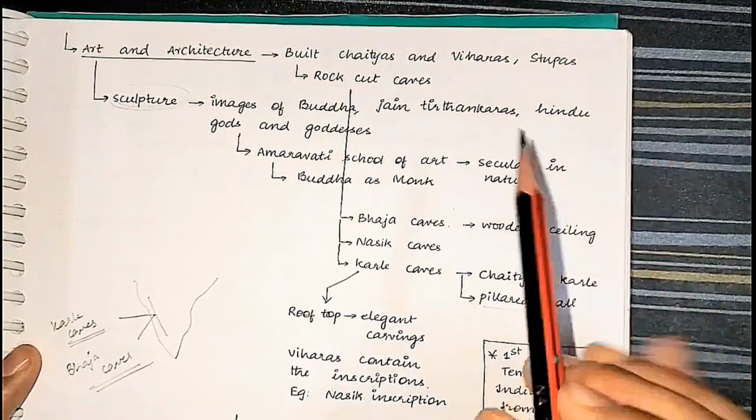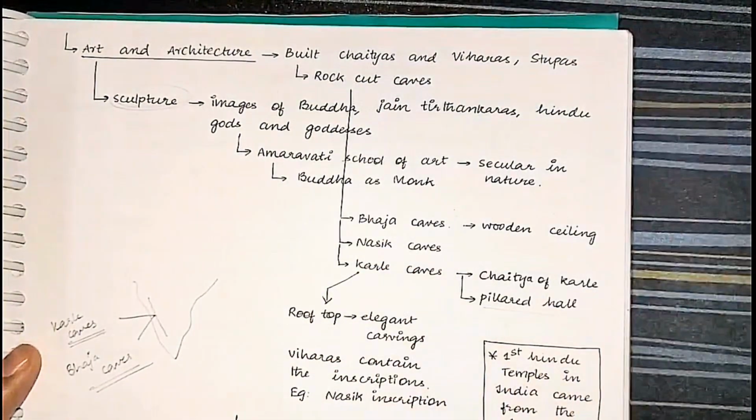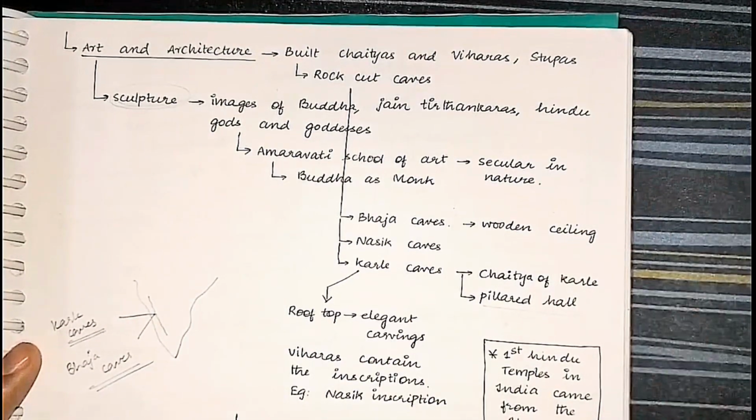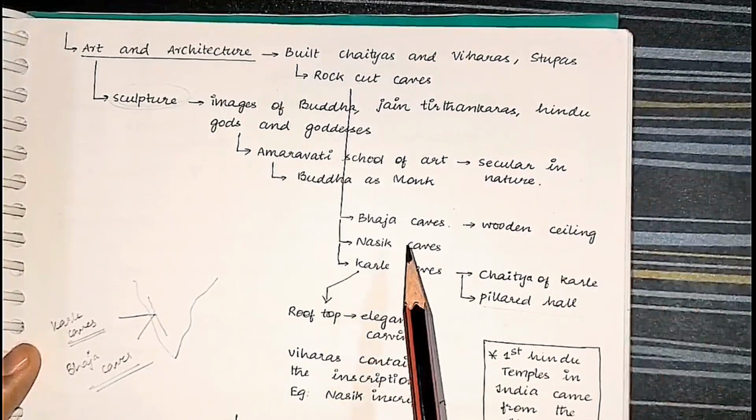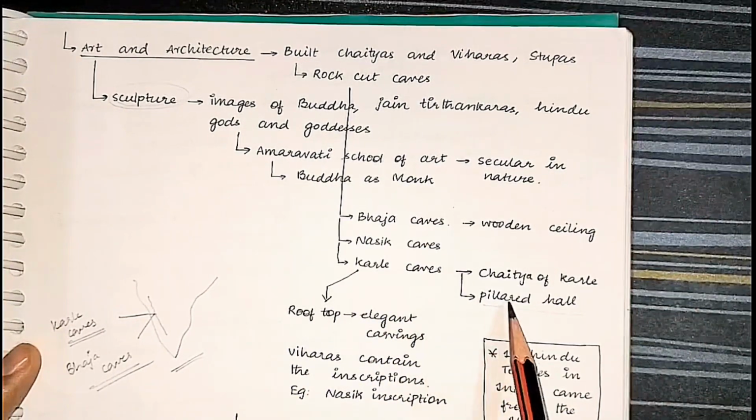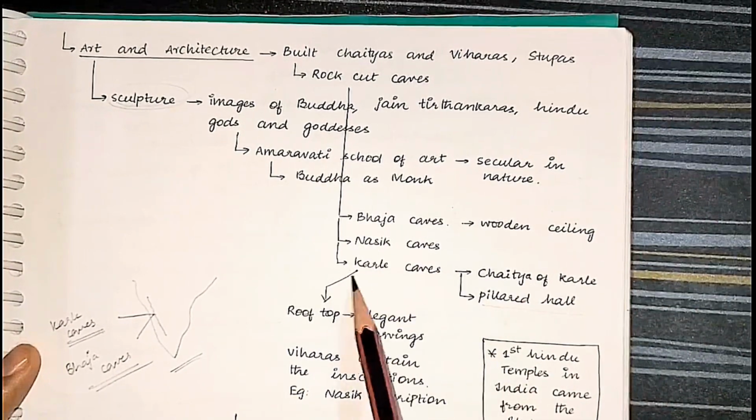Say that Buddhism was prevalent. So there were many Chaityas, many Viharas. There were sculptures as well. Amaravati school of sculpture developed. And write the example of the Bhaja caves, Nasik caves, Karle caves. Draw this diagram and write about the specialization of the Karle caves.